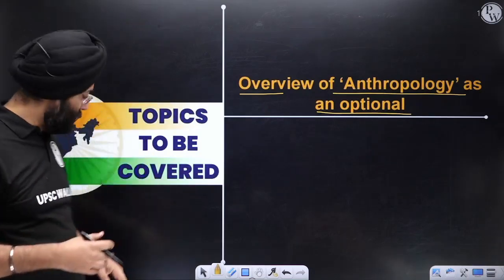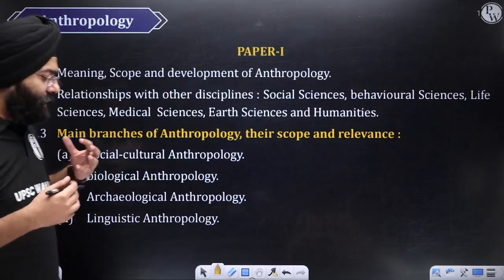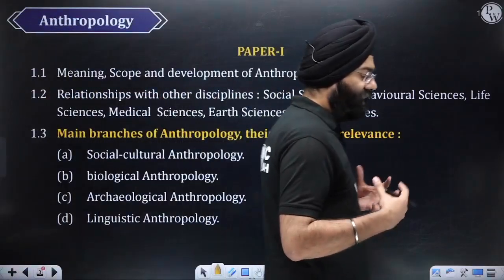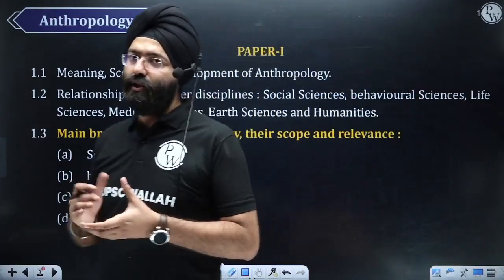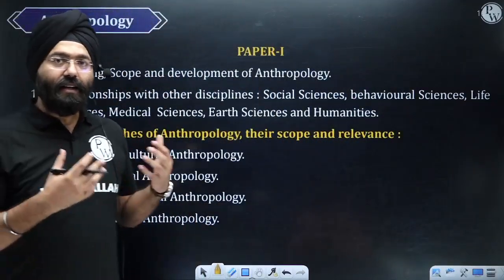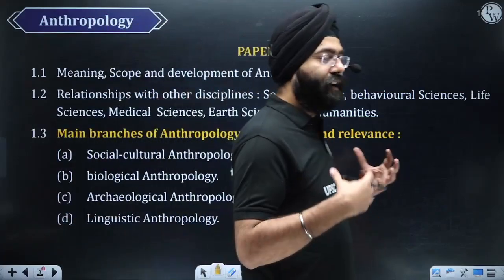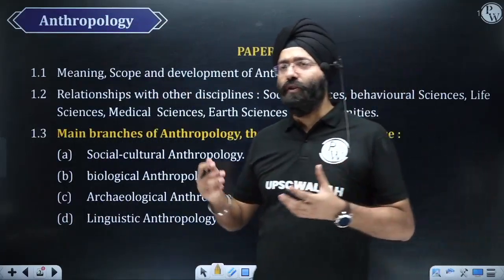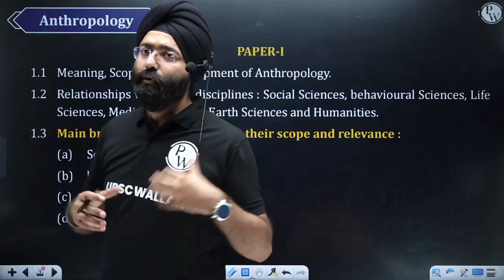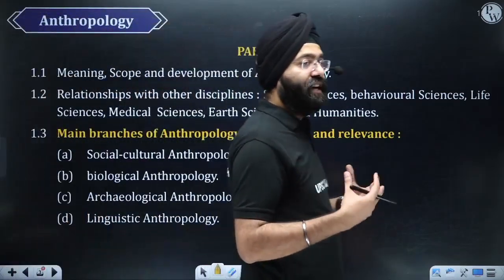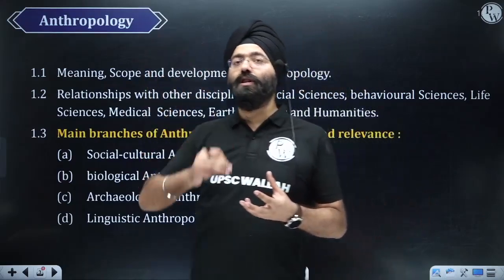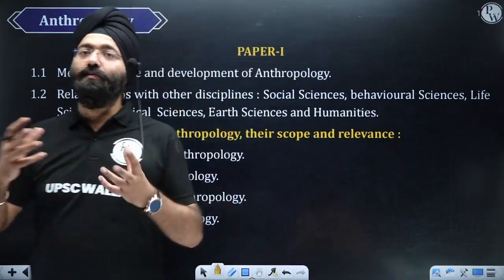The optional, like other optionals, has two papers, paper 1 and paper 2, each of 250 marks. Unlike other optionals like geography, which have section A and section B, we do not have this in our optional. So you need to comprehensively cover the syllabus, because any question can be asked up and down irrespective of the section.